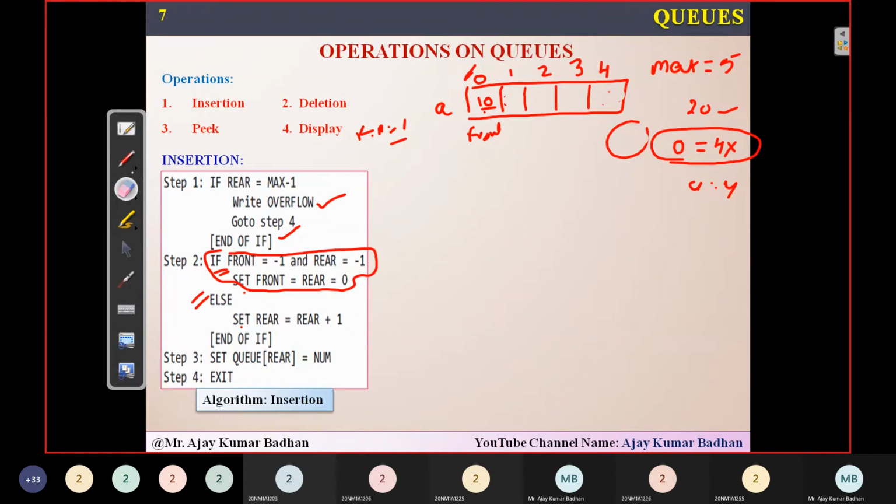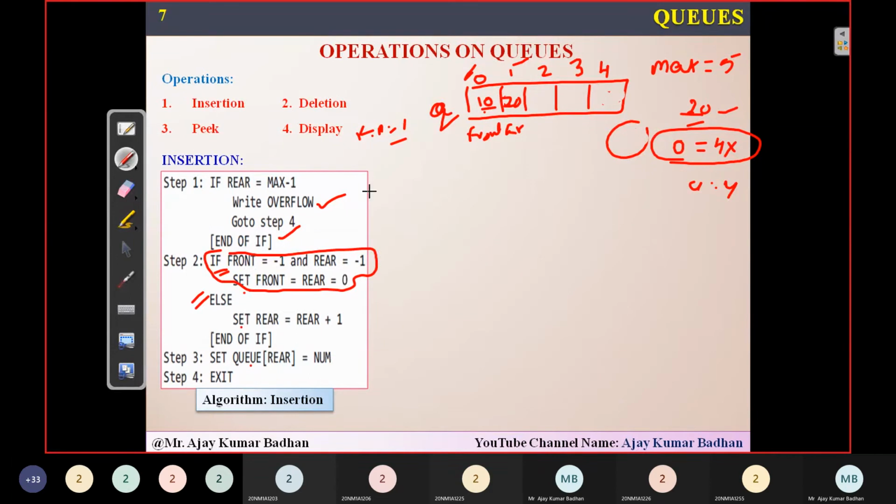This particular rear will come to this location, that is index number 1. Then what will I do? Simply Q of rear. So this is a queue, and I am using the array name Q of rear. What is rear here? 1. So Q of 1 equal to number. What is the number here? 20. So in Q of 1 I am storing the number 20.